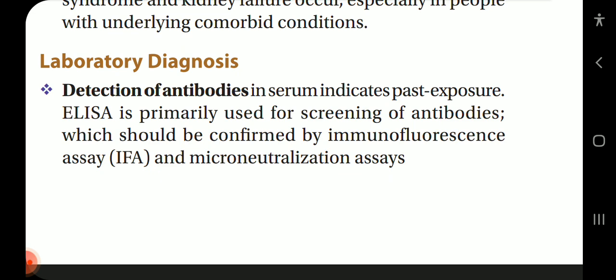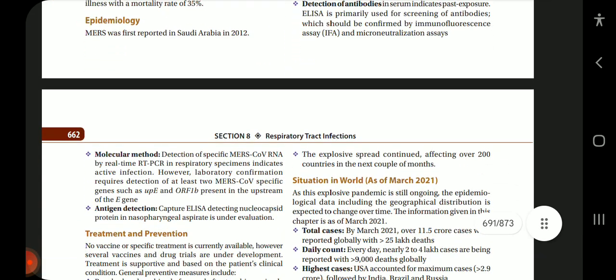Lab diagnosis. Detection of antibodies in serum indicates past exposure. ELISA is primarily used for screening of antibodies, which should be confirmed by immunofluorescence assay (IFA) and microneutralization assays.